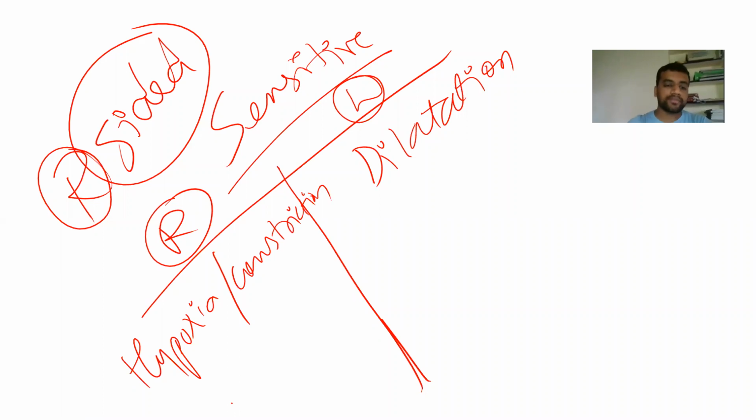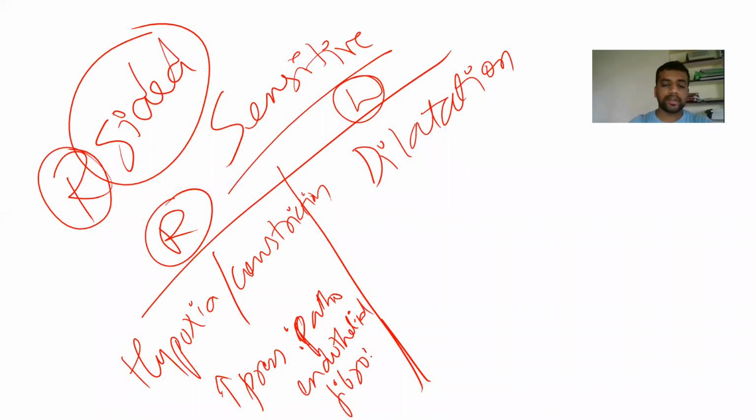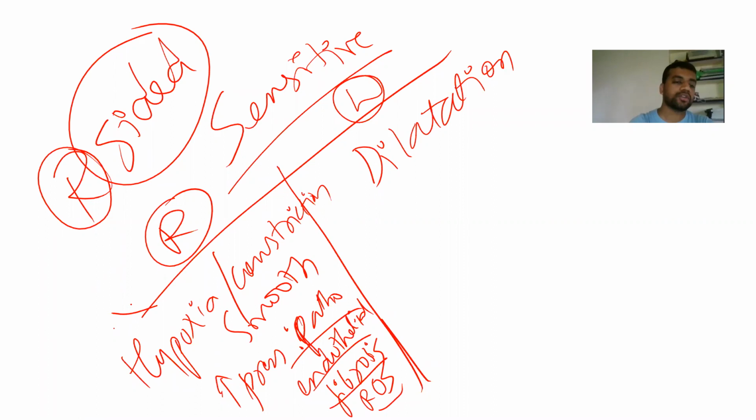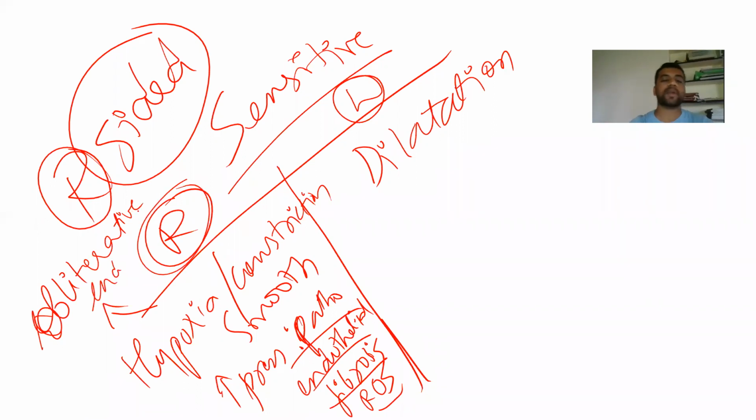Then if there is increased pressure, this is going to cause pathological changes in the pulmonary artery like endothelial hypertrophy, endovascular fibrosis, reactive oxygen species formation, and smooth muscle hypertrophy, and finally obliterative endarteritis. It is going to happen on the right side, that is the pulmonary artery.